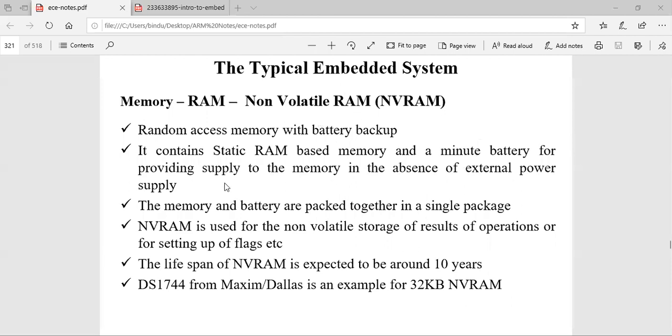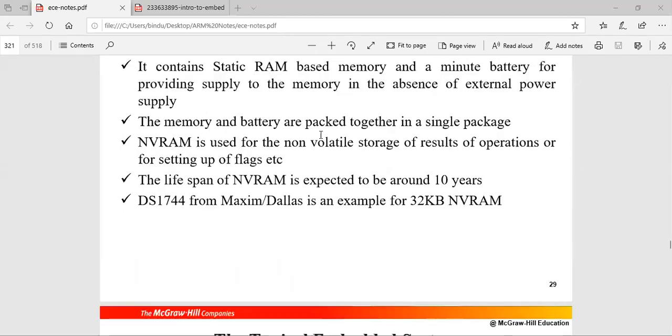That is why this is put under this. So the memory and the battery are packed together in a single package. The lifetime of this is 10 years, and an example for this is DS1744 from Maxim Dallas, which is an example of 32 kilobytes NVRAM.